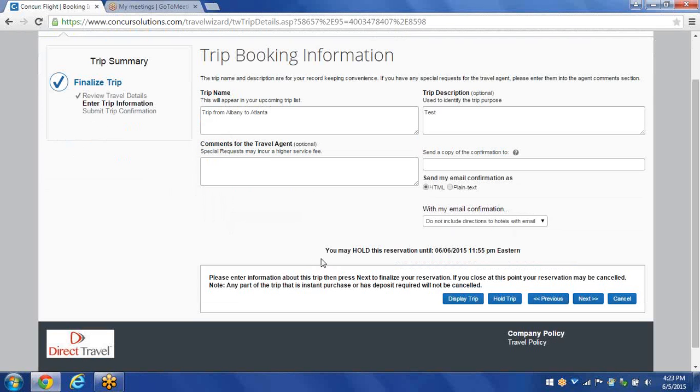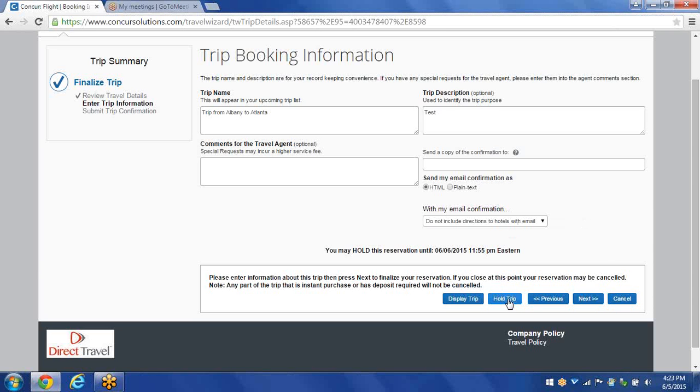Underneath that, it says you may hold this reservation until June 6th at 11:55 p.m. Eastern. What this does is, say for instance, you get to this page and you say to yourself, you know, I don't know if I need to take this trip or not, but I do not want to lose everything that I've done so far. So instead of hitting the cancel button, you can click on hold trip.